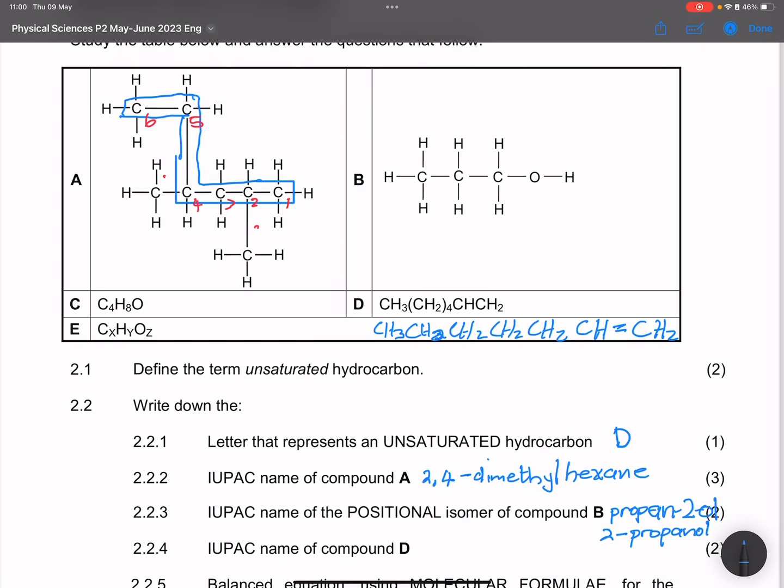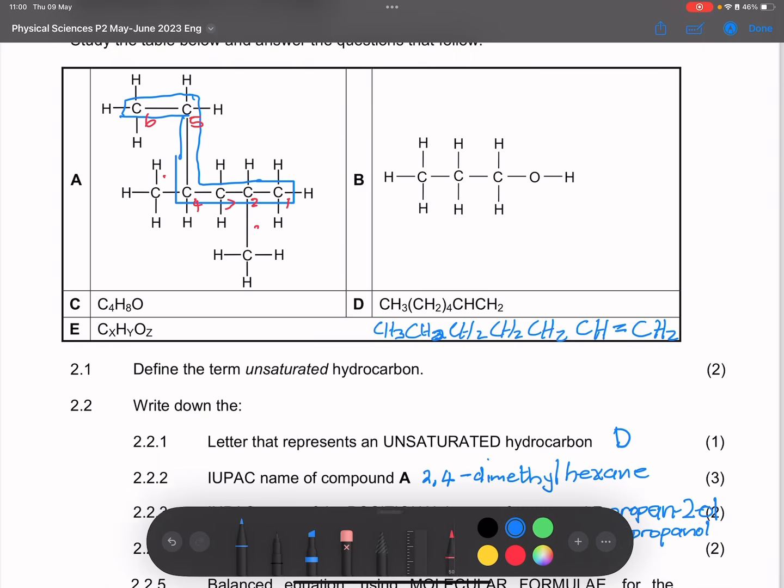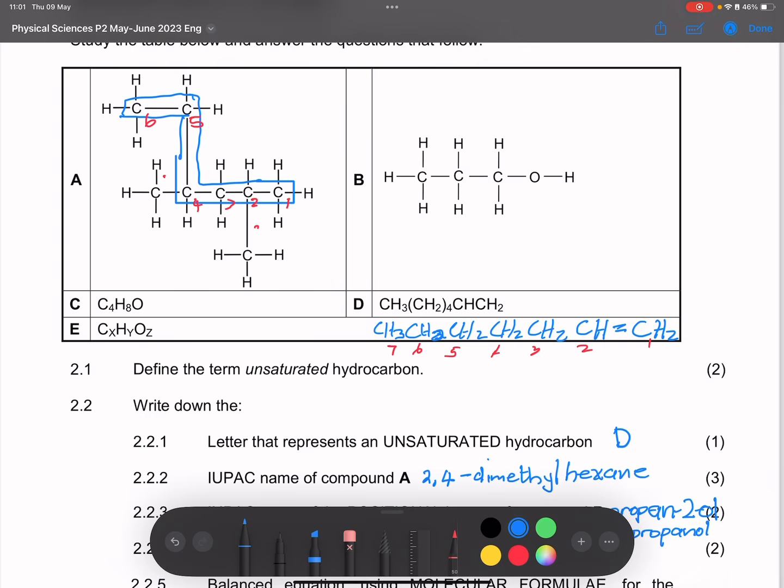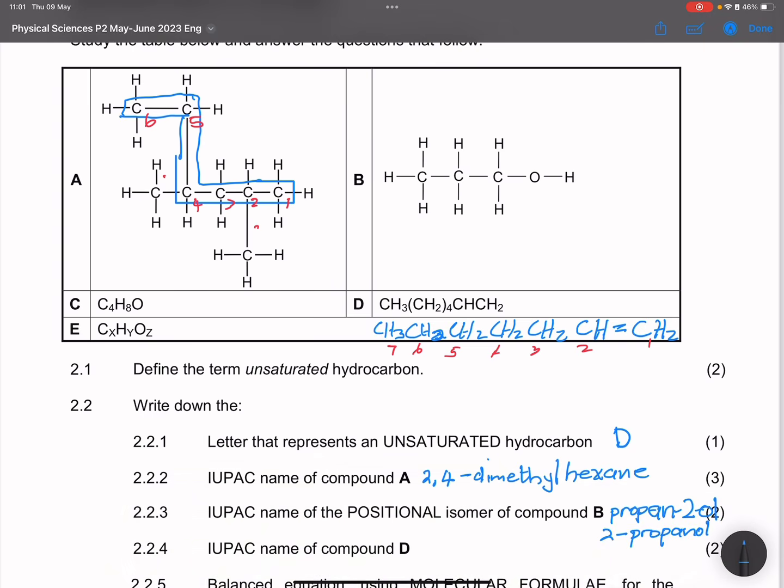Now how many carbons do we have? Let's count them. We're going to start numbering from the right. So that's 1, 2, 3, 4, 5, 6, and 7. So that will be 7 carbons. Between carbon number 1 and 2, we've got a double bond there. So 7 carbons, that's hept.